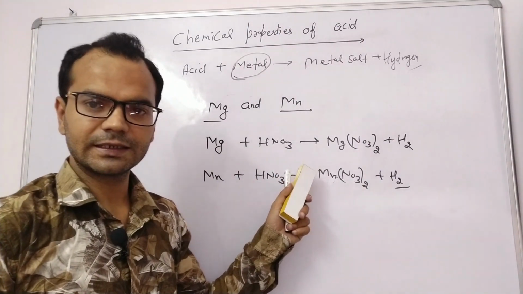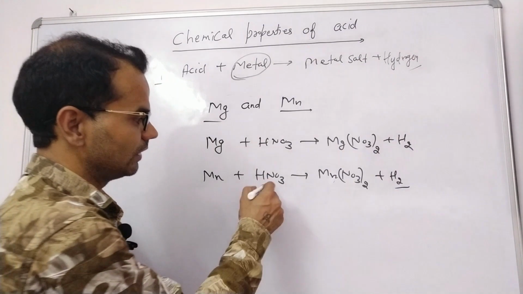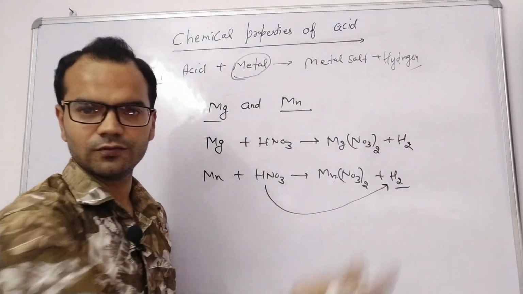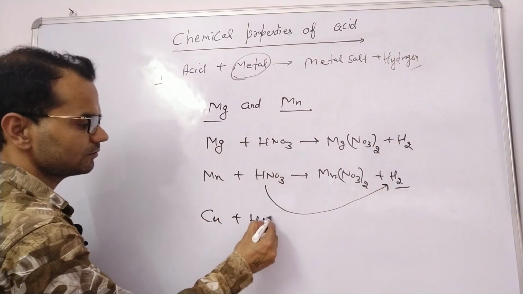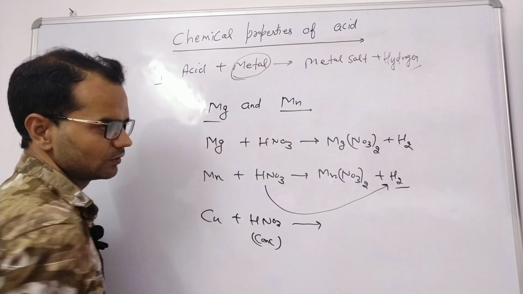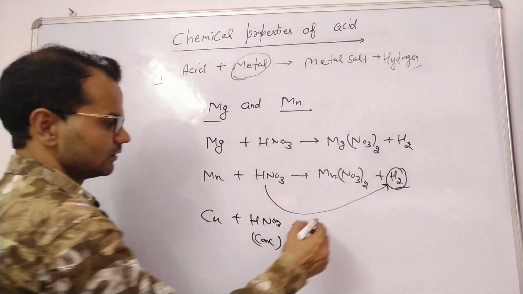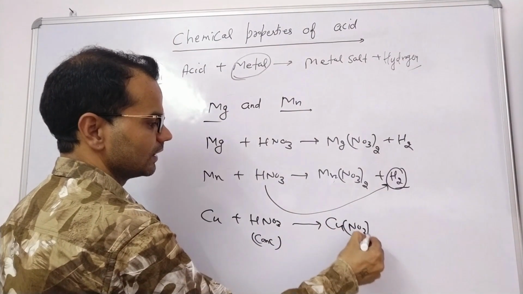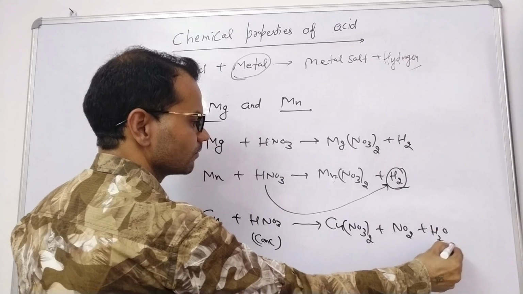But other metals give water. Why? Because nitric acid will oxidize this hydrogen to water. Let's see an example. If we take copper with the nitric acid and this is concentrated, so instead of hydrogen we will obtain copper nitrate plus nitrogen dioxide plus water.